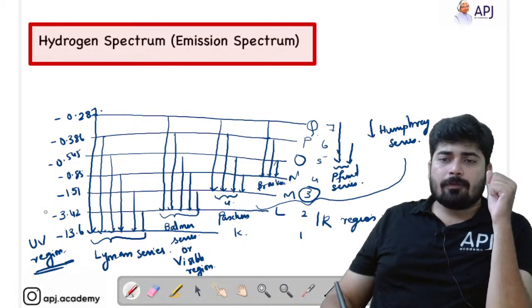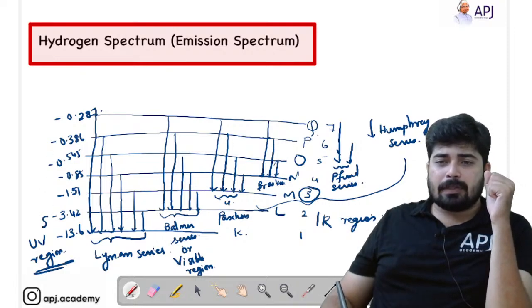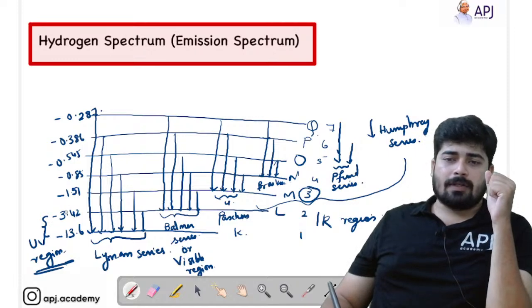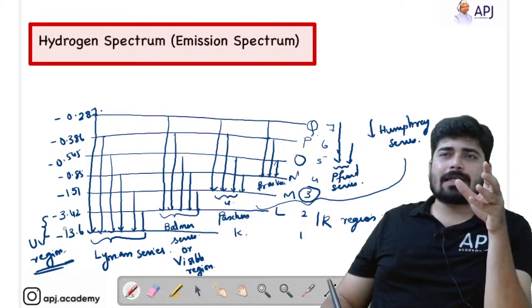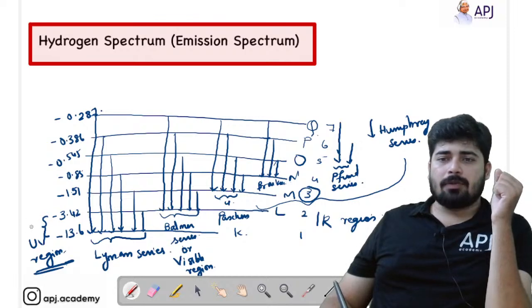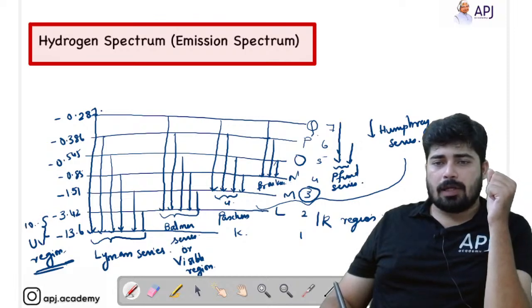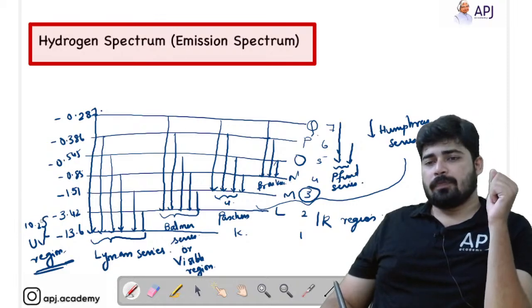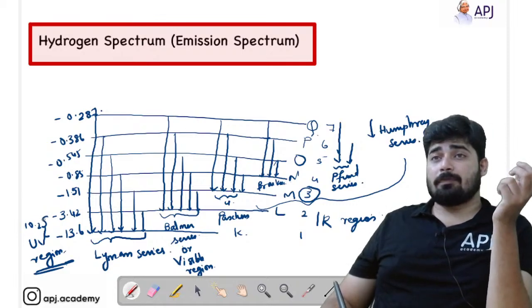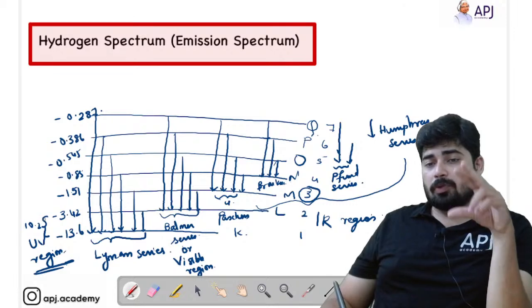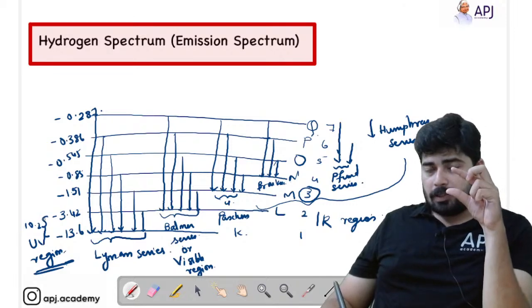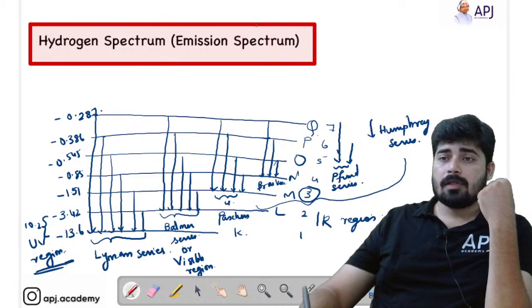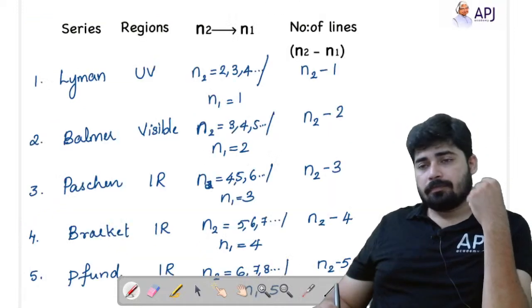And also you can find out the energy difference between the shells. For the first shell and second shell, you can just subtract and find out the value, and we know that the value will be 10.2 electron volt. Similarly, you can subtract and find out the other values. Okay, that will be of great help if you know the values of the energy gaps. Now we will move on to the next one.